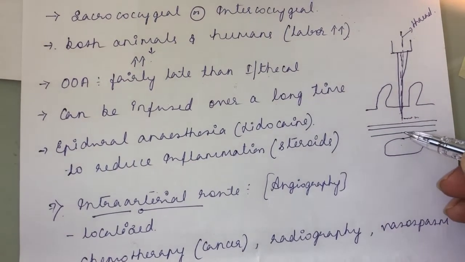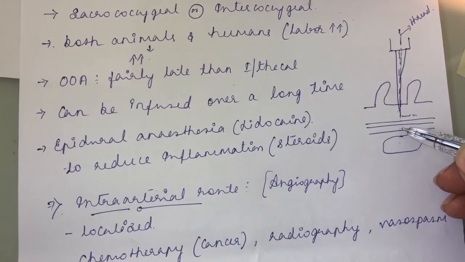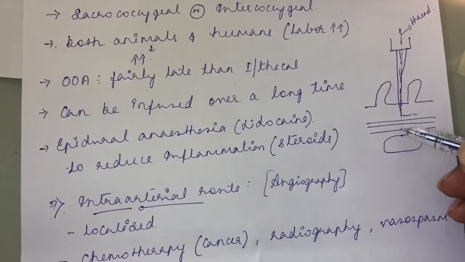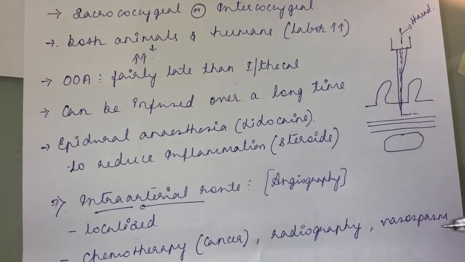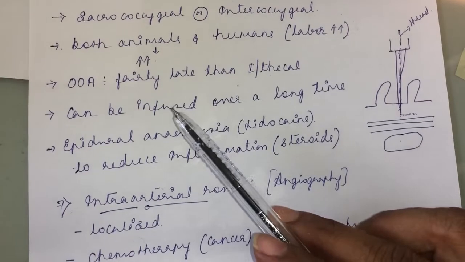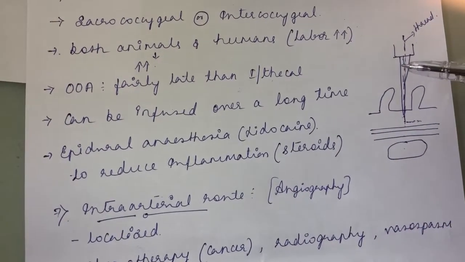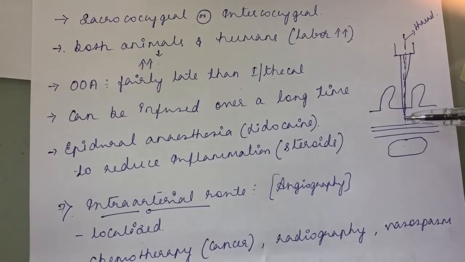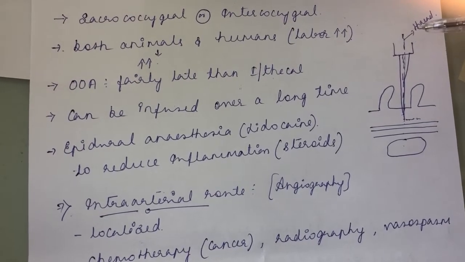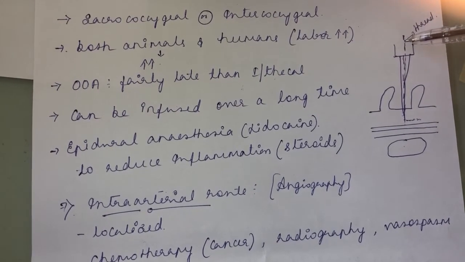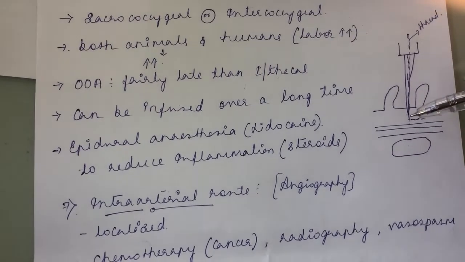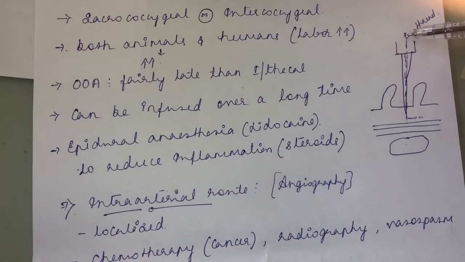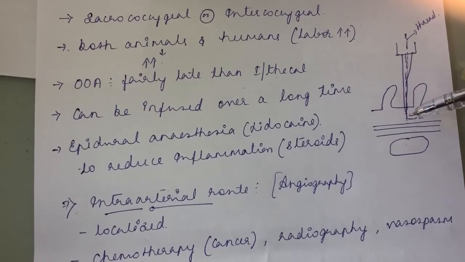Whereas the intrathecal route has to cross only a fairly thin layer of pia mater, so the onset of action will be rapid, and it can be infused over a long time. See here, a needle is injected at the epidural space. Inside the needle, a thread-like small catheter is inserted through the needle. You take out the needle, so this catheter will remain at this space.